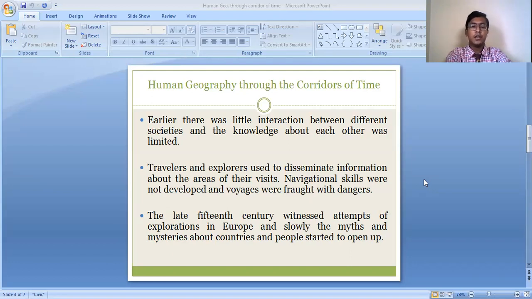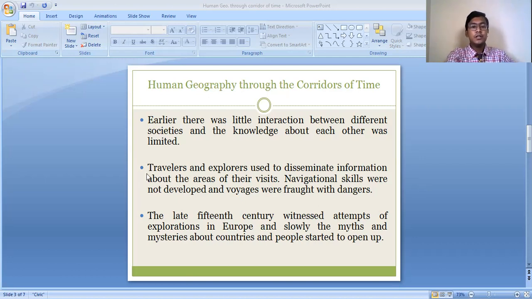From that time onwards, we started gathering information about other societies and other places. This process of gathering information about different places of the world and the different groups of people living there increased when many travelers and explorers started visiting different parts of the world.